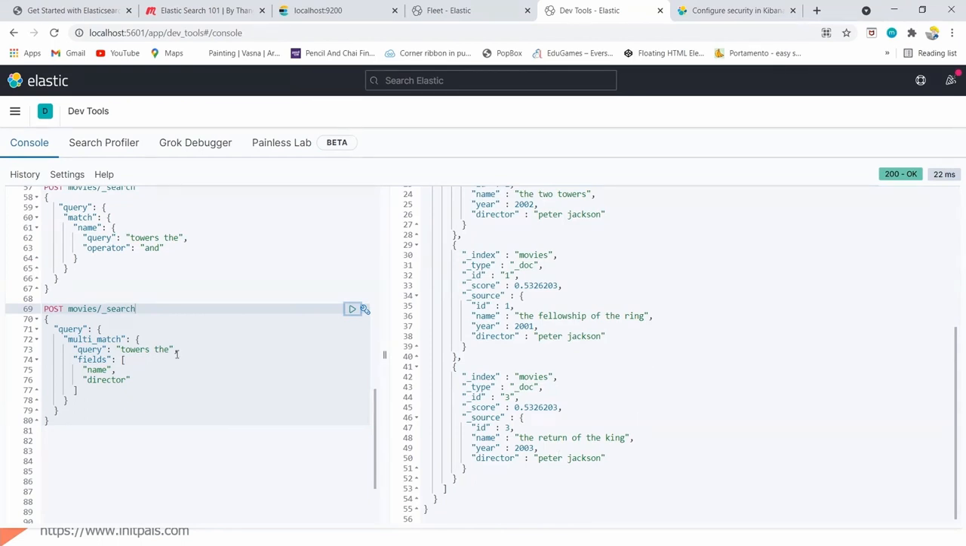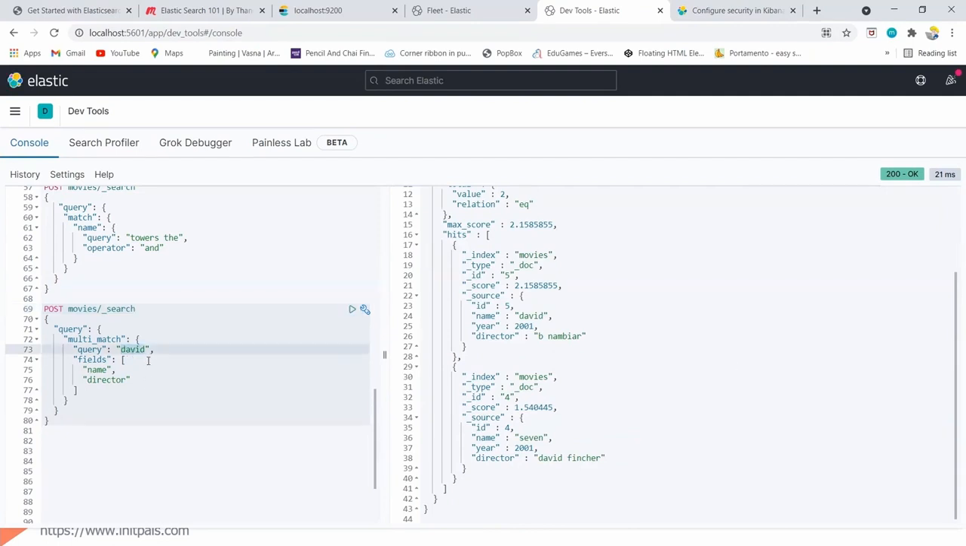It is returning everything wherever it matches. So let's try David. It returns 2 records because I have the word David in both the name as well as the director. So it is searching in the name field as well as the director field. Here both director and name have the word David, so it's returning.